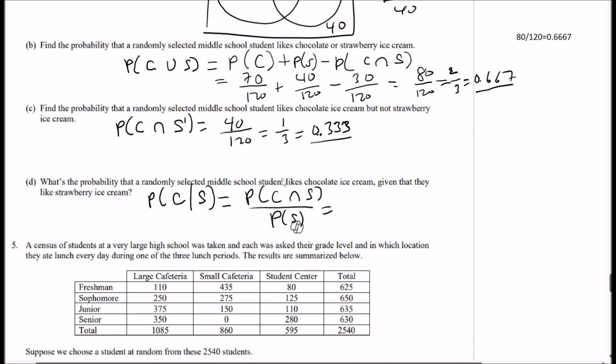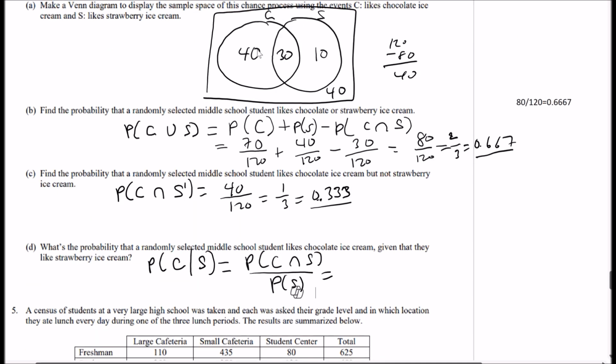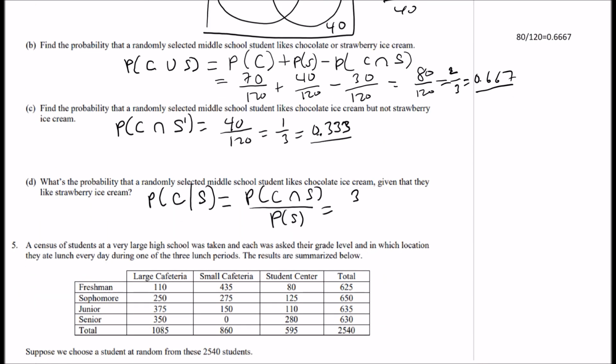All right, and then the probability of both is, well, it's 30 out of 120, right? There's 30 that like both. And then strawberry was 40 out of 120. And notice that these cancel out and leaves you with 30 out of 40, or 3/4, which is 0.75.